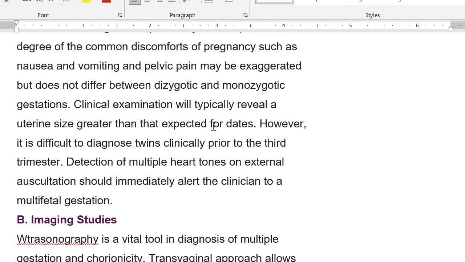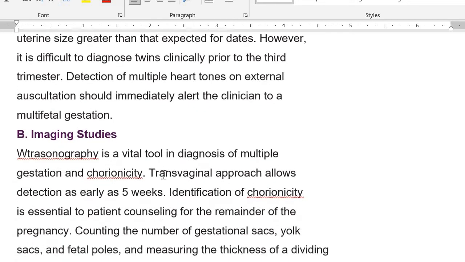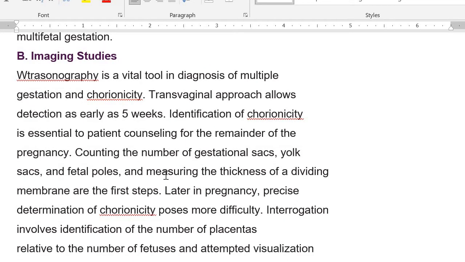Clinical examination typically reveals a uterine size greater than expected for dates. However, it is difficult to diagnose twins clinically prior to the third trimester. Detection of multiple heart tones on external auscultation should alert the clinician that there is multifetal gestation.